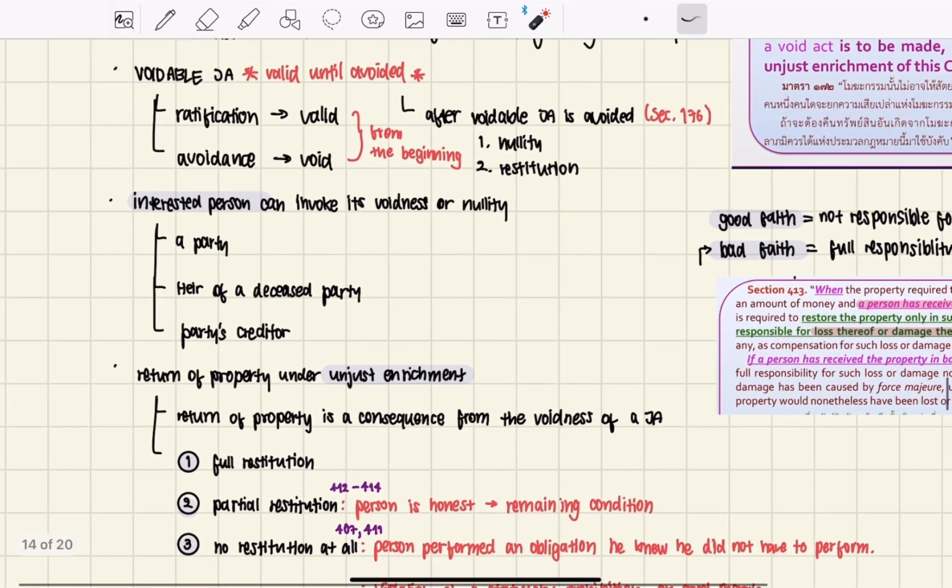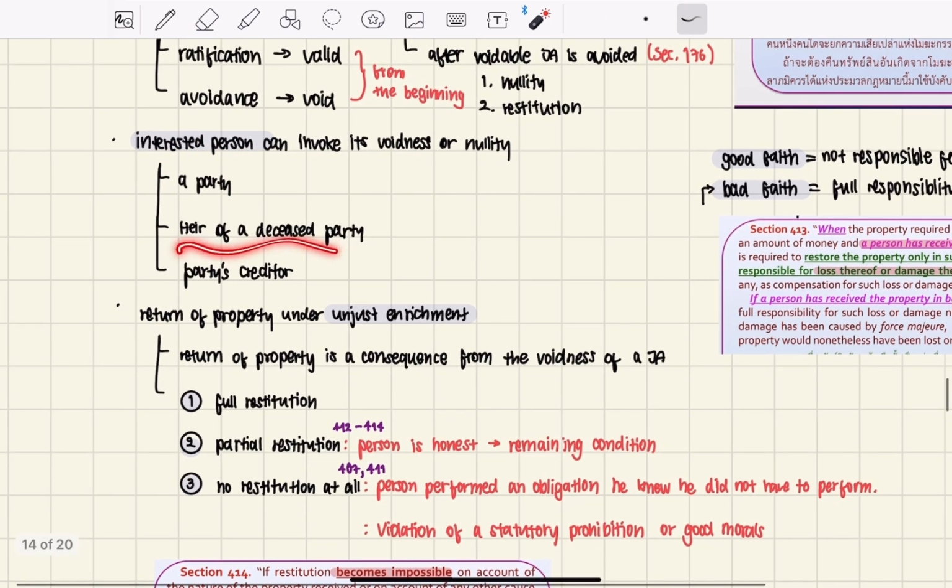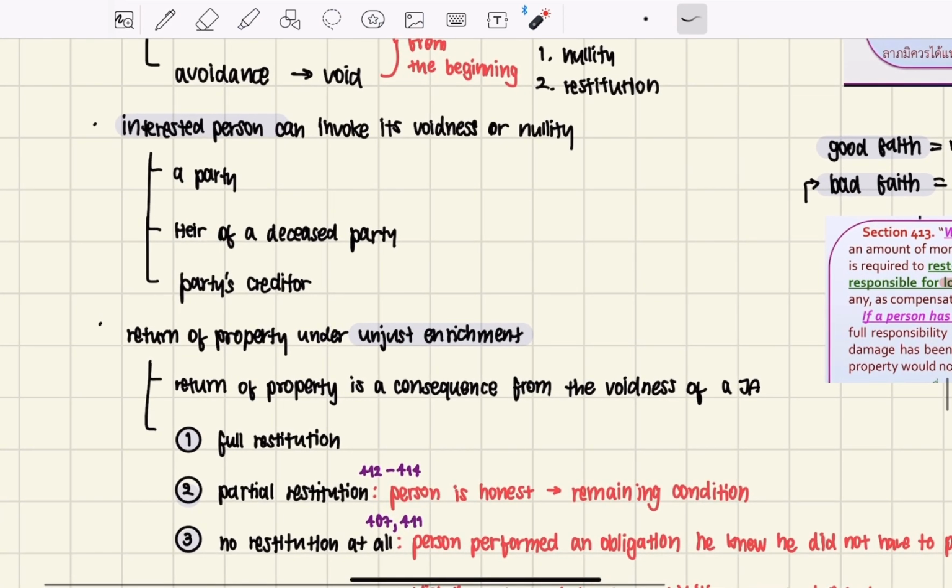And the interested person can invoke its voidness or nullity. The interested person in this case is a party or an heir of a deceased party. When a party in a contract is dead, the heir will be the interested person because they have to deal with the deceased party's obligations.